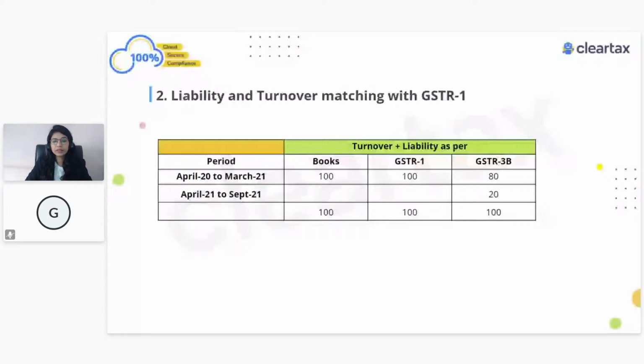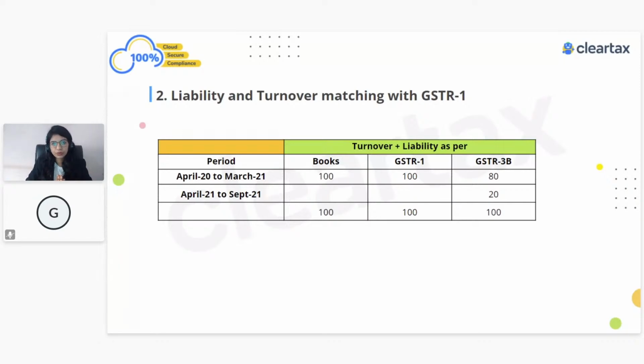Now let's talk about the second part. Here what happened: there was a liability, as per your books it was 100, GSTR-1 also 100, but in 3B you discharged liability of only 80, which was related to the current financial year, April 20 to March 21. And the remaining 20 liability you discharged in the next financial year. So in April 21 to September 21, while filing 3B, you realized that you made a mistake and you have also paid off that liability along with the interest.